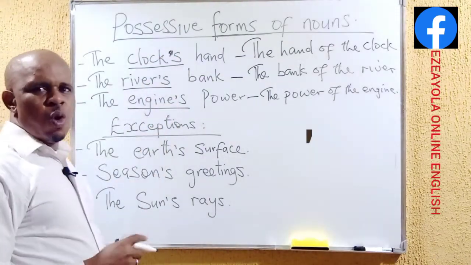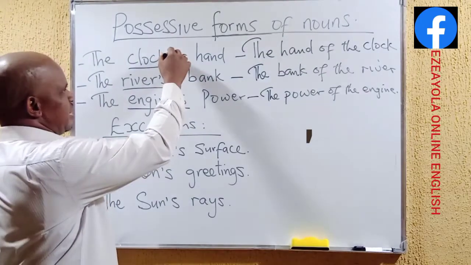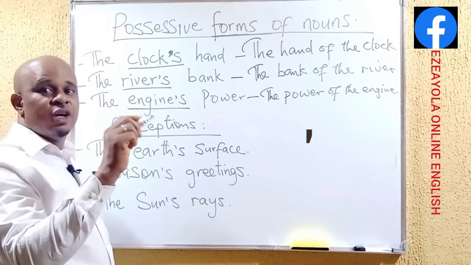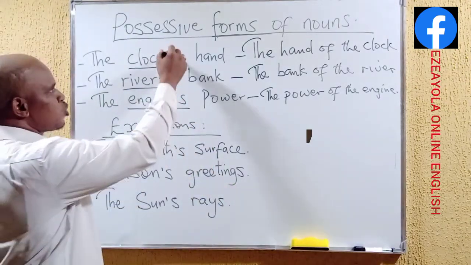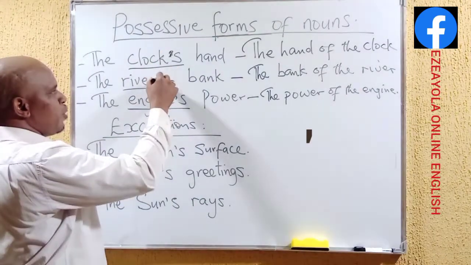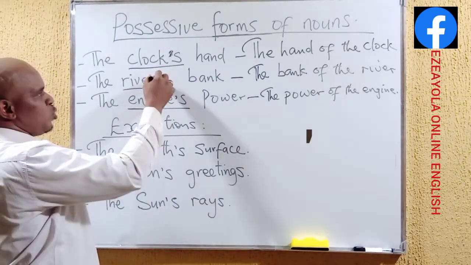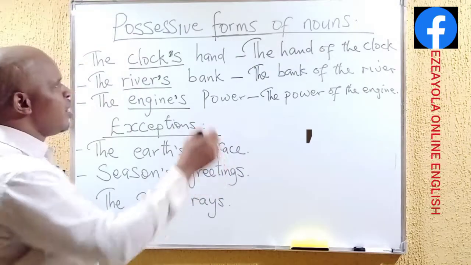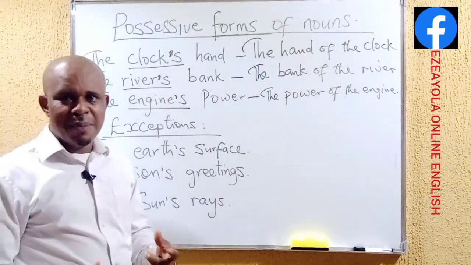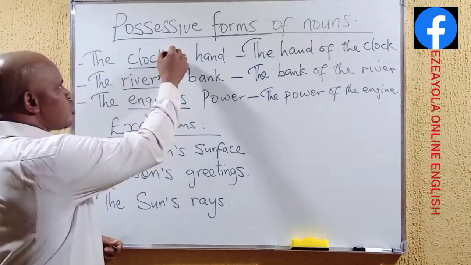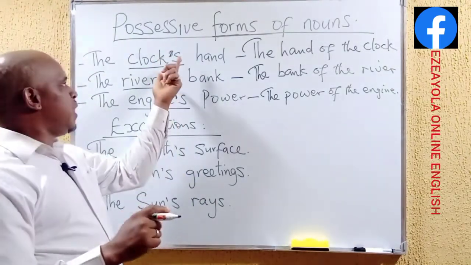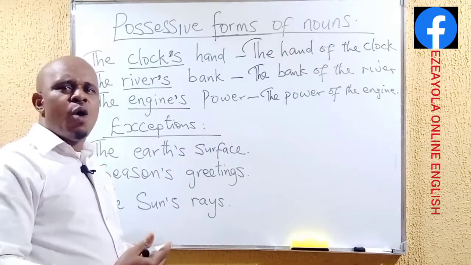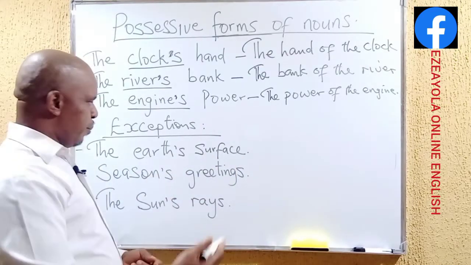Normally in nouns, when we want to make reference to the possessive cases, we include the use of an apostrophe before we now include s after the apostrophe. Apostrophes are things like this. They are part of the punctuations. You see, this is what we call apostrophe. We have clock's hand, although it is wrong to say the clock's hand, but I want us to understand what we mean by possessive case. The apostrophe here is a kind of punctuation that is going to be used to indicate that we are talking about nouns in ownership or nouns in possession.